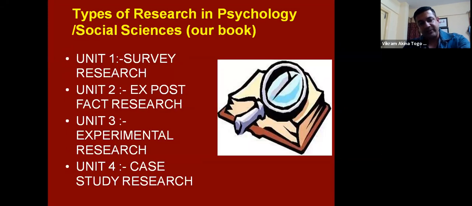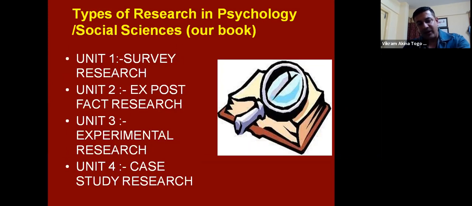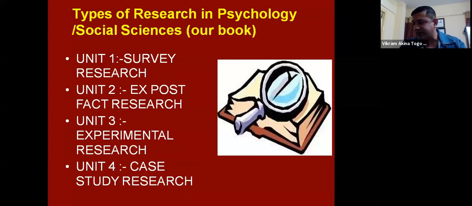Survey research is descriptive, ex post facto is descriptive, and case study can be descriptive, or it can be conceptual, because we are now trying to find a new concept. So we have to correlate all this as researchers and select the type of research that we are doing. So that's it. I think research methods are this much type only, and our scope is only this much in this subject.